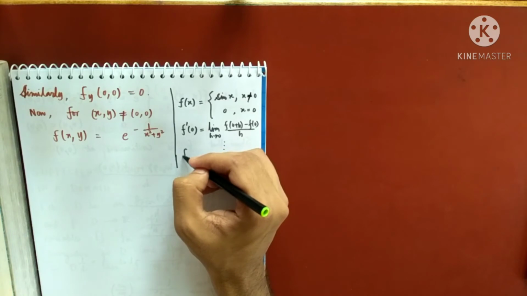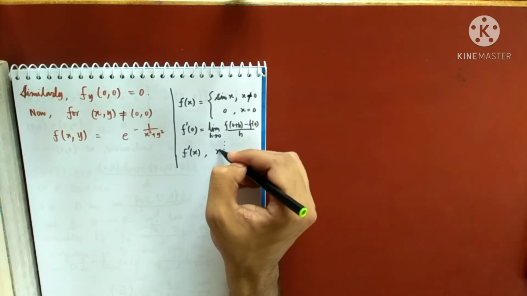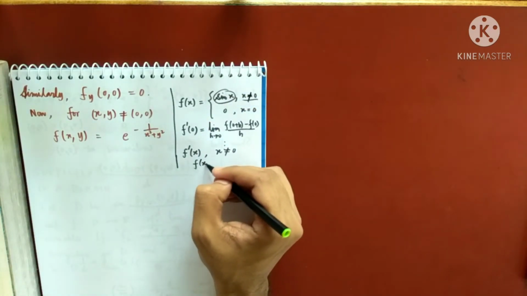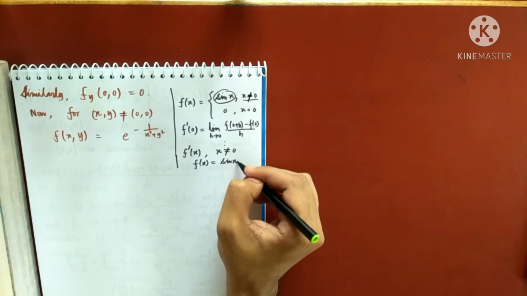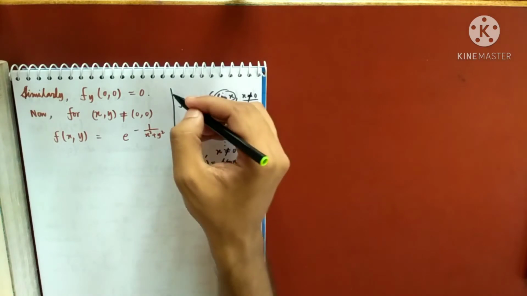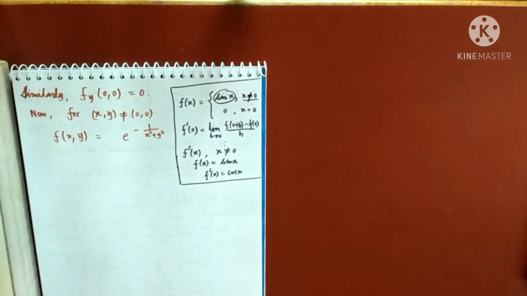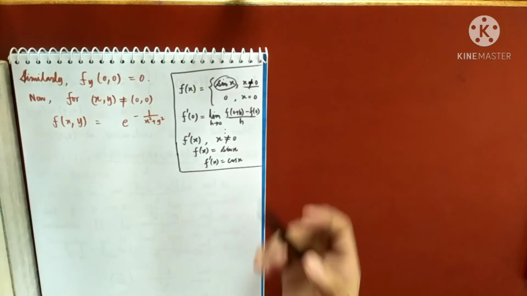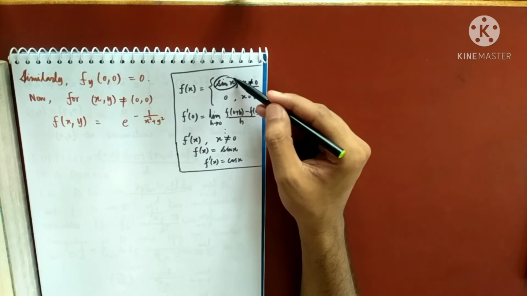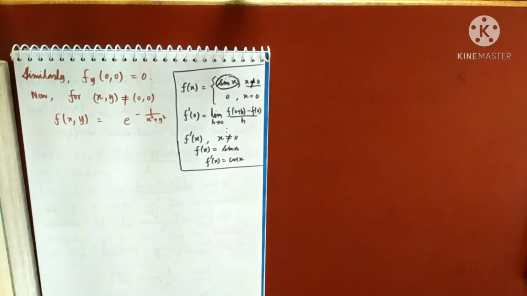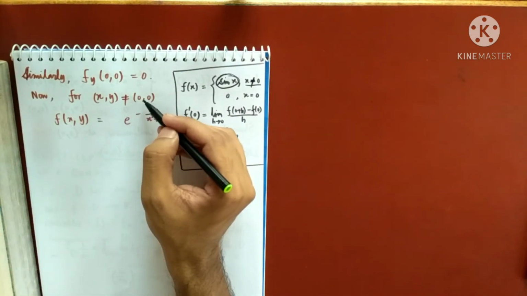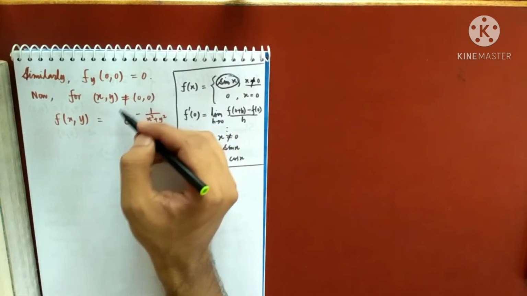You find it using this definition. But if I ask you to find f dash x for any x not equal to 0, you will simply take fx is sin x when x not equal to 0 and find the derivative. The derivative is cos x, and hence we are done. So only at 0 you will apply the definition to find the derivative, but at other points you will simply take this function and start differentiating. Now see here also, this is my function when I am taking x and y not equal to 0 0. So for any other point I will simply differentiate this.